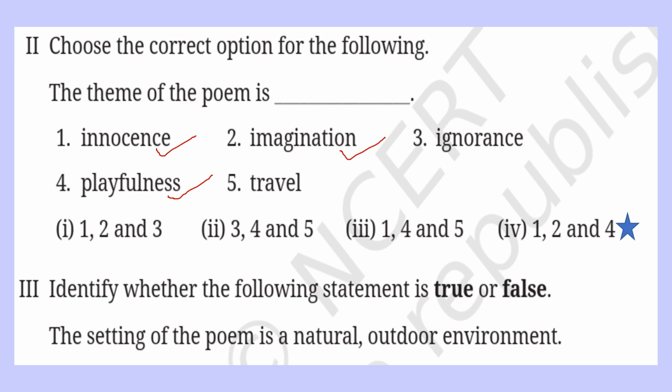Identify whether the following statement is true or false. The setting of the poem is a natural outdoor environment. The place where the poem is set, or what is talked about, is related to nature and an outdoor environment. So it is true. Because we are talking about a stream, we are talking about paper boats, stars, dawn, shuli flowers, all these come under nature.